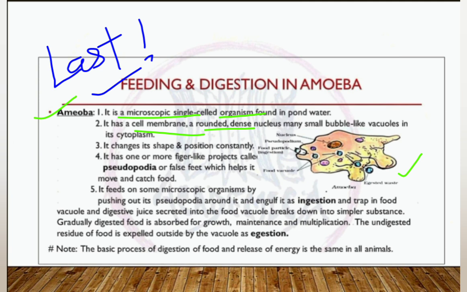It can change its shape and position constantly, and it has one or more finger-like projections, like false feet. Pseudo means false, and podia means feet. So false feet projecting outside help it move and catch food.